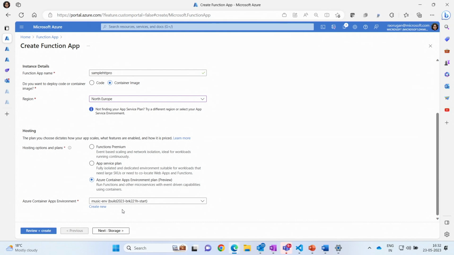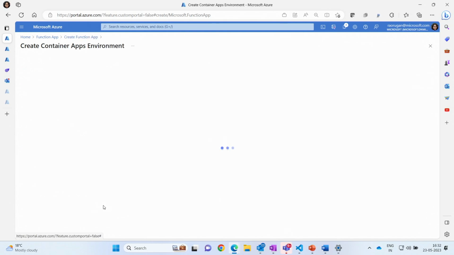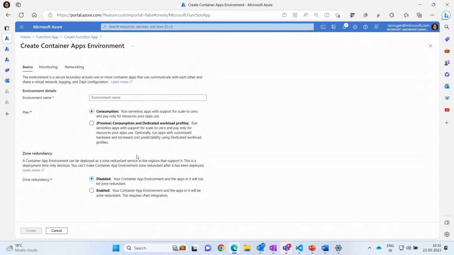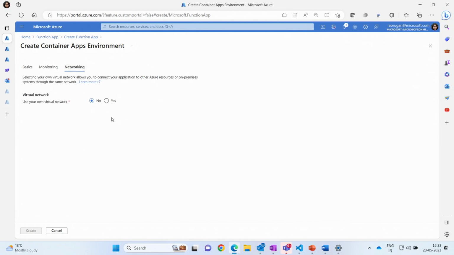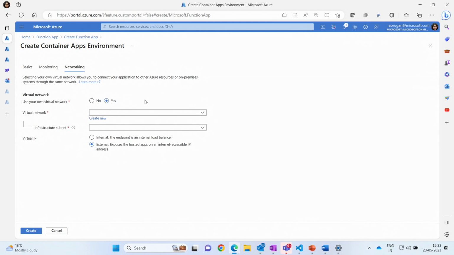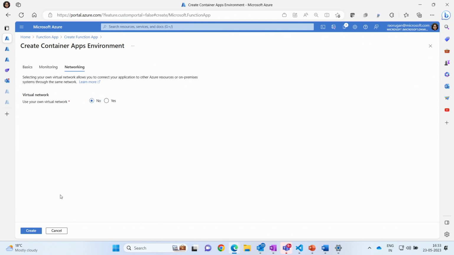So here I can either choose an existing environment or create a new environment. So the create new essentially takes me to a create container apps environment experience. So here you could give the environment name, and this is where you choose the plan, which is consumption. You could select or create a new log analytics workspace to monitor your container logs. And from a networking standpoint, you could either bring your own network, which could be either a public network or a private network, or pick the one that Container Apps provides already.